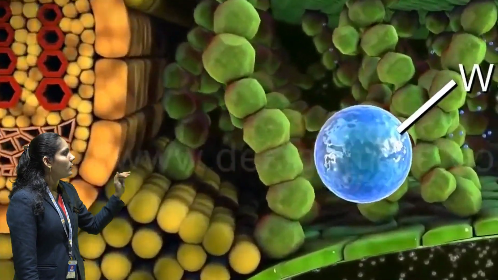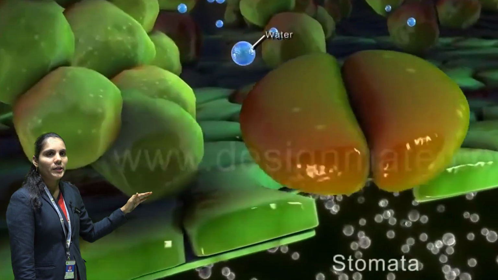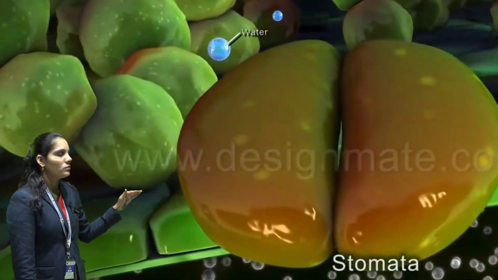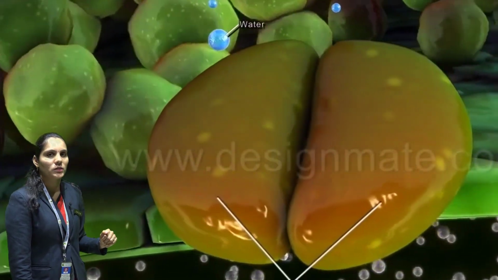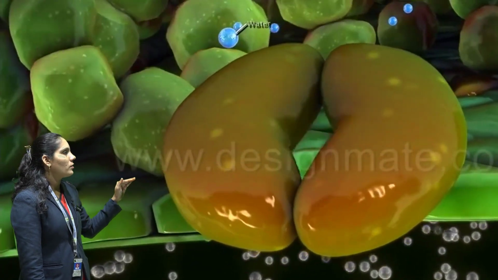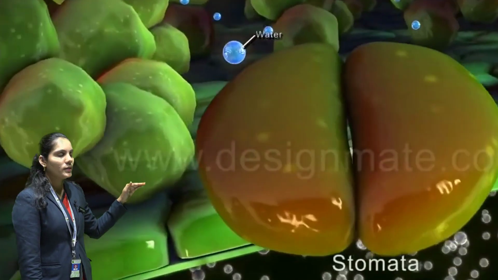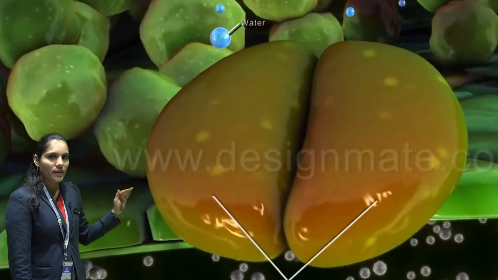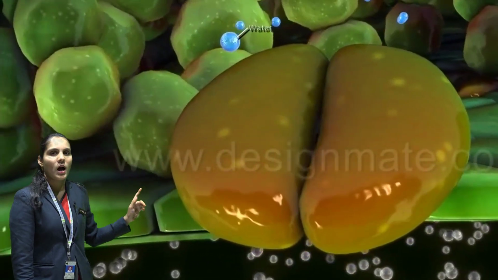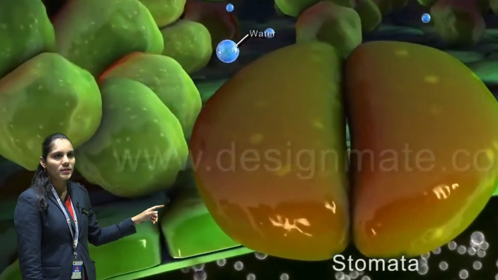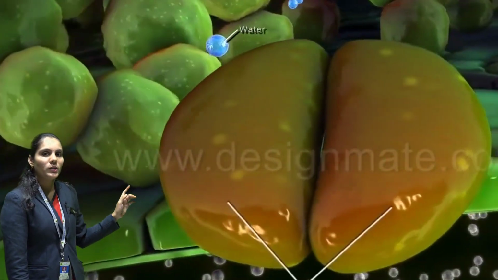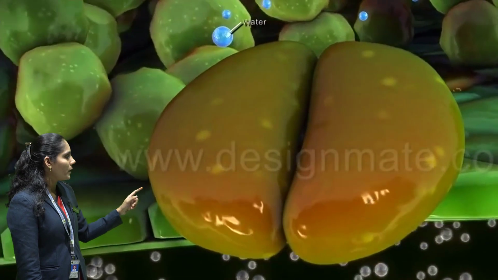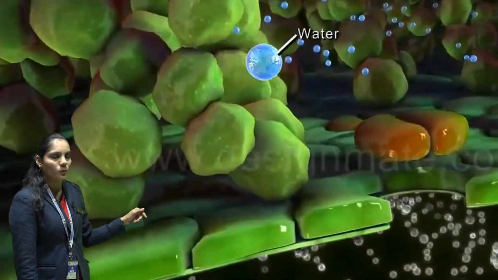Okay, and on the downside of the leaf, the lowermost layer of the leaf has many pores. Those pores are known as stomata. Each stomata pore has two specialized cells known as guard cells. With the help of the guard cells, it can regulate the movement of the stomata, like opening and closing of the stomata.